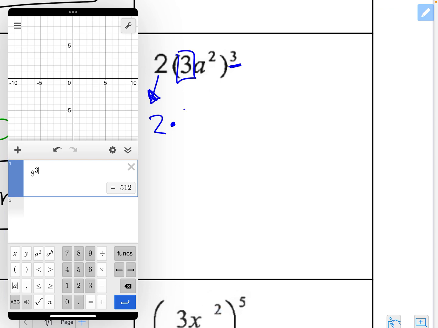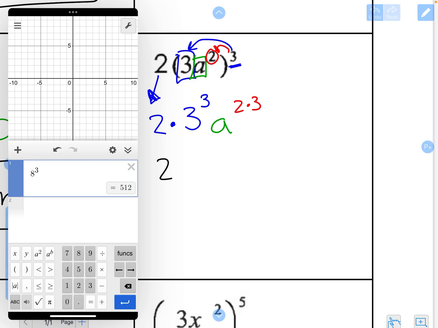So now I'm going to write down my 3, and I'm going to raise my 3 to the power of 3. And then I'm going to write down my base, which is a, and then I need to raise the exponent to a power. So we're going to go 2 times 3.